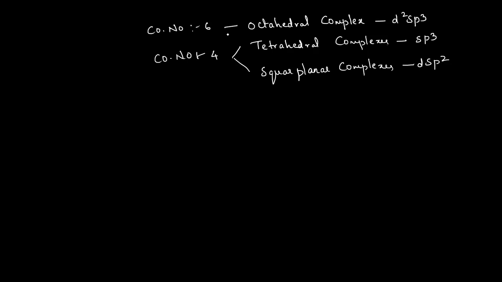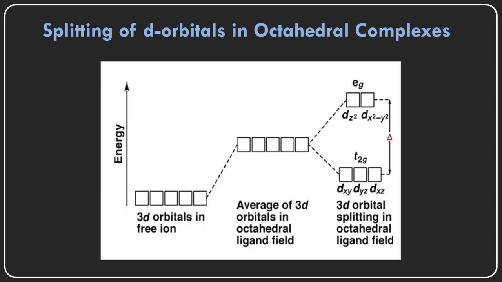So we have these three types of complexes, and let us discuss the splitting of the d orbitals in coordination number 6, that means in octahedral complexes, and the splitting of the d orbitals in the tetrahedral complexes and in the square planar complexes also. The first one is how the splitting of the d orbitals takes place in the octahedral complexes.